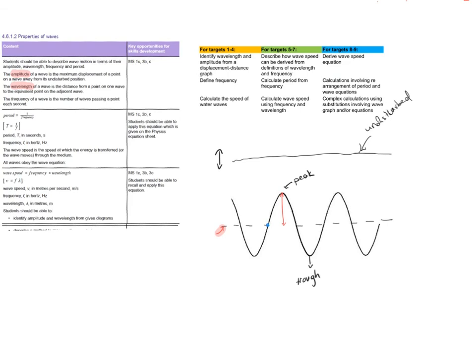So we have a look at that. If this is one wave, then I have to find the adjacent wave. That's the distance between the two points. So the wavelength is the distance between this point and that point.